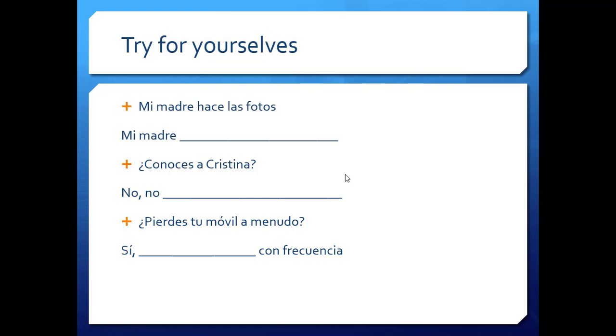Let's try three more. "Mi madre hace las fotos." My mother makes them, we say. "¿Conoces a Cristina?" No, I don't know her. "¿Pierdes tu móvil a menudo?" "Con frecuencia." Yes, I lose it frequently. Stop the video. And now, "mi madre las hace." "No, no la conozco." "Sí, lo pierdo."